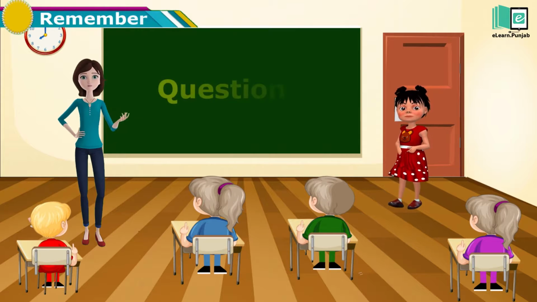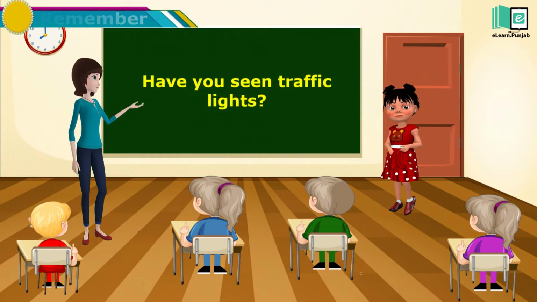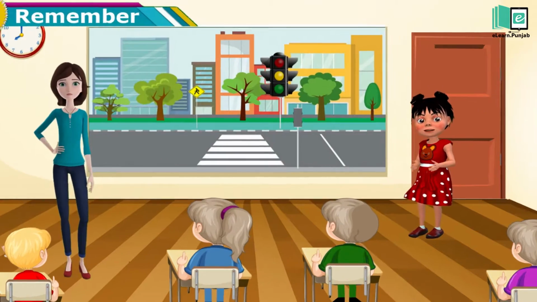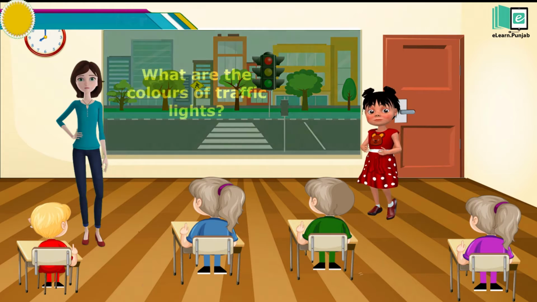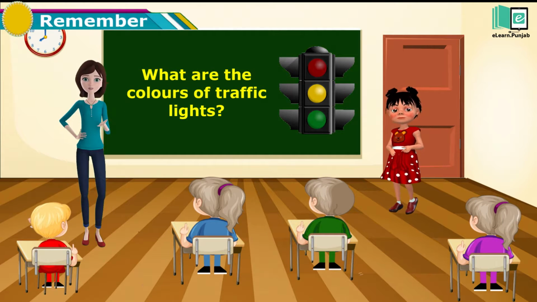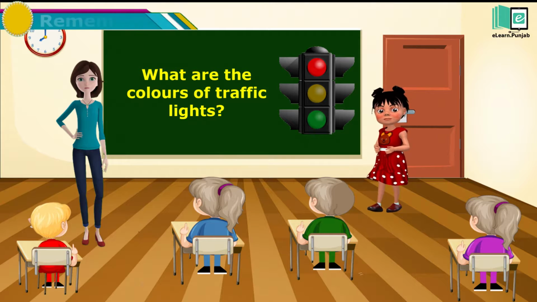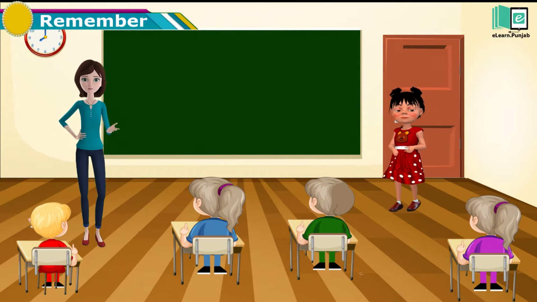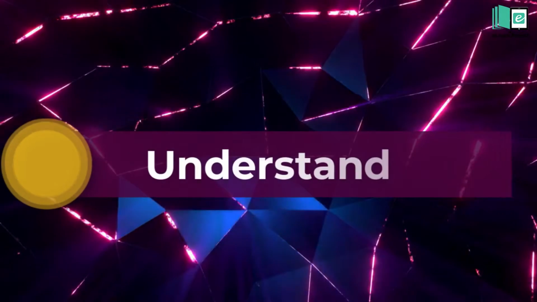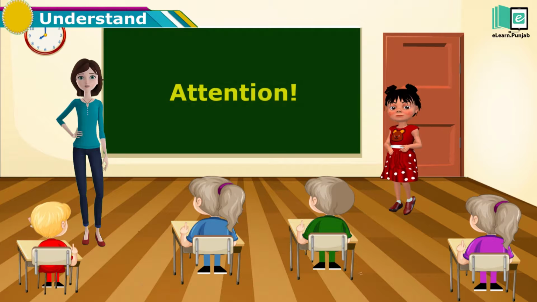Kids, we will try to answer some simple questions. Have you seen traffic lights? Yes, I saw the traffic lights on the roads. What are the colors of traffic lights? Red, yellow, and green are the colors of traffic lights. Very nice. Great. Kids, it's time to understand attention.